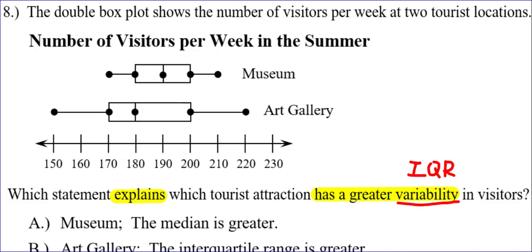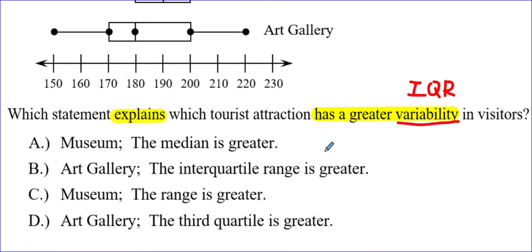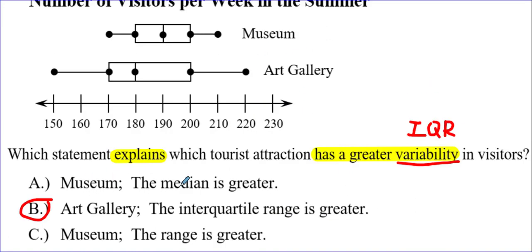Anyway, interquartile range. So basically, the art gallery has the wider box, so it has the greater interquartile range, and that is how you would explain who has the greater variability. Well, that is choice B. Interquartile range for art gallery is greater.